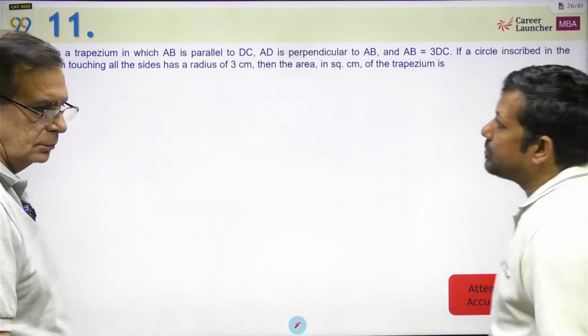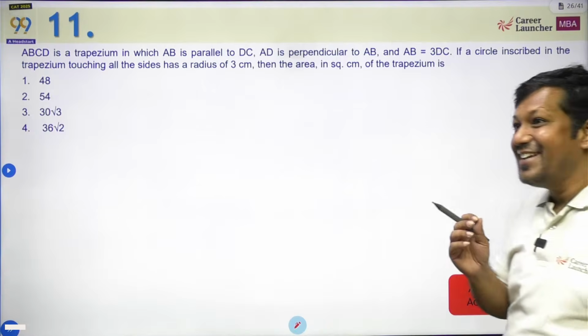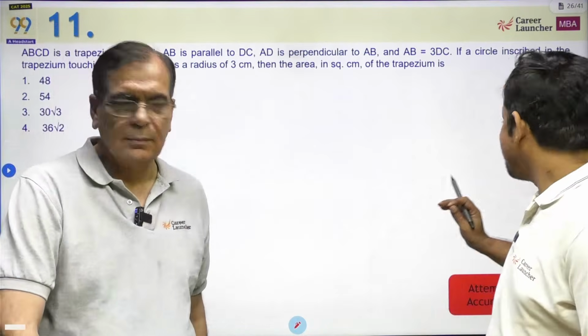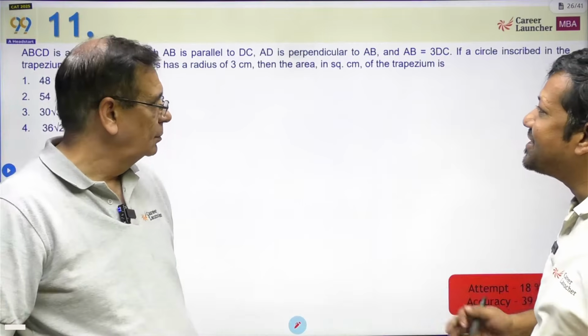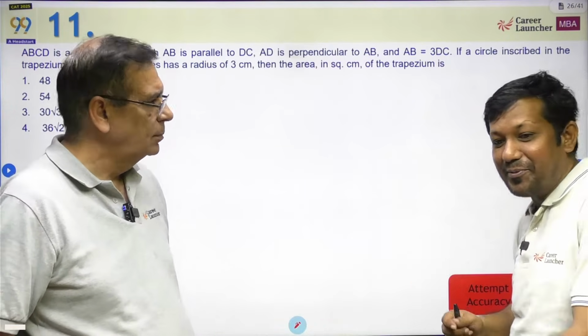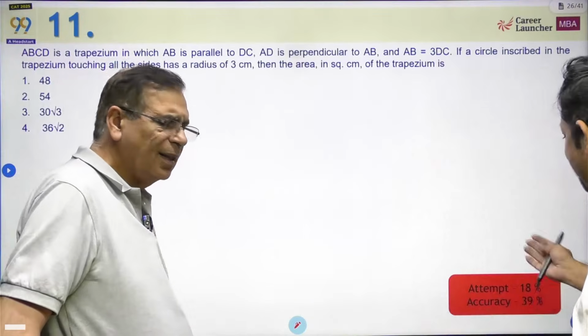So again, if I look at this, 18% attempts, 40% accuracy, total 7 people out of 100 people have got the answer right. Now this is a very surprising thing. In geometry, I feel there are only 2 types of people, one who solve it, second who leave it, but people solved it and got it wrong.